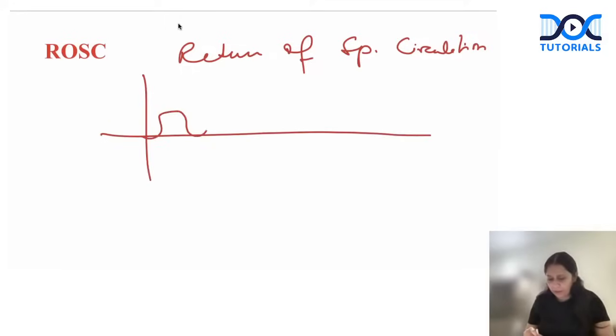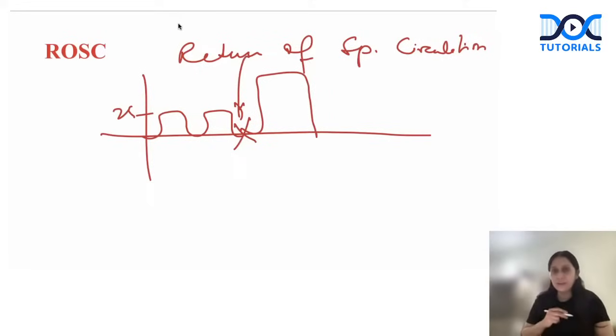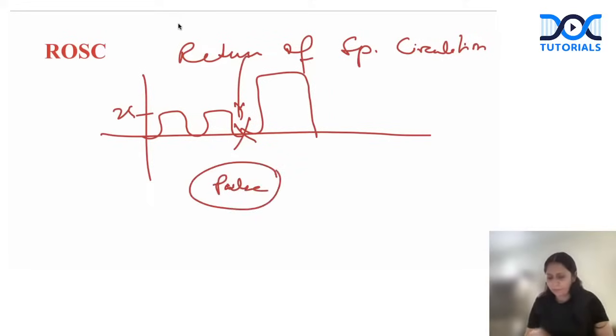The reading of the capnograph, let's say it is coming 25, 30, suddenly it will increase. So this will indicate that ROSC has been achieved. And the second thing is, we will feel the pulse if we palpate the pulse. So this is very sensitive. Even before I feel the pulse, by seeing the capnography graph, I would know return of spontaneous circulation has happened and my CPR is successful.